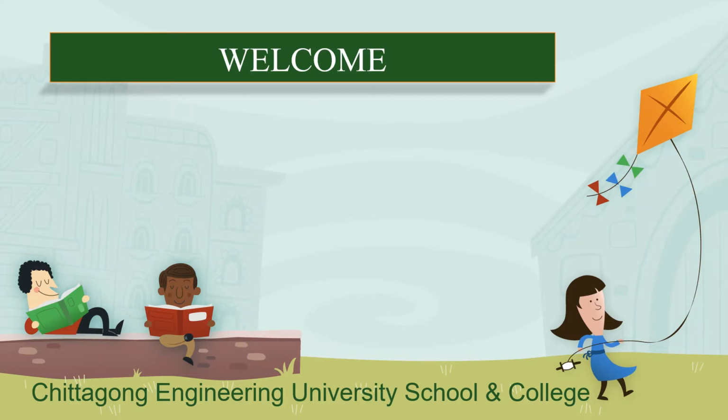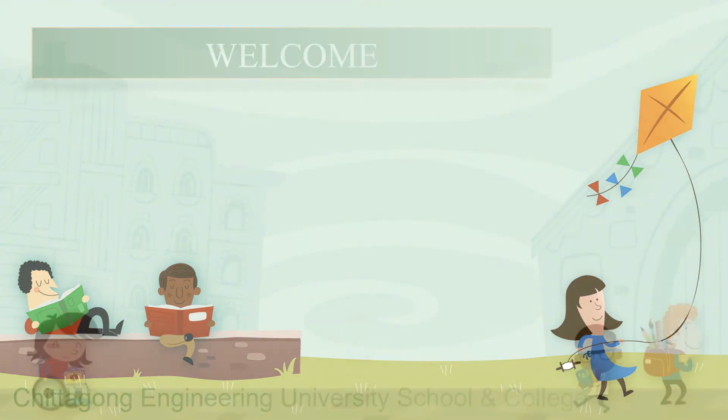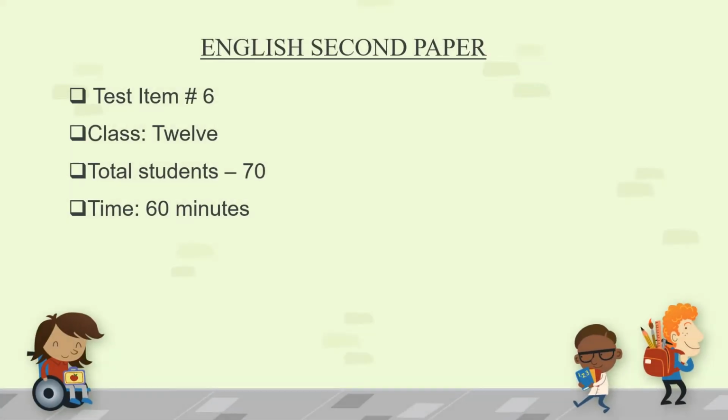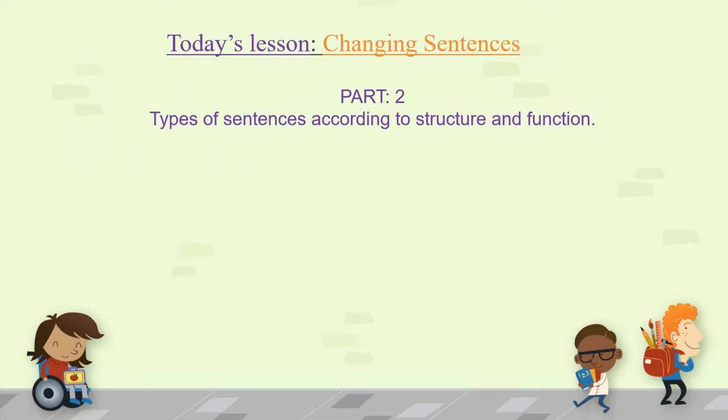In today's session, I'll continue my discussion on changing sentences. Let's begin today's session. Today's lesson: Changing Sentences, Part 2, Types of Sentences According to Structure and Function.